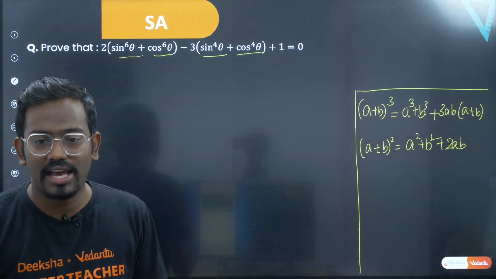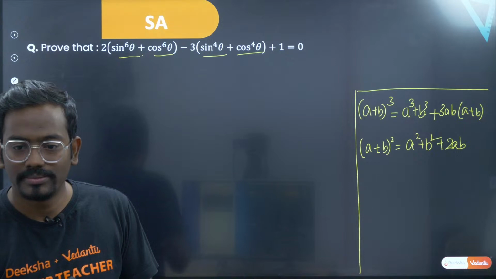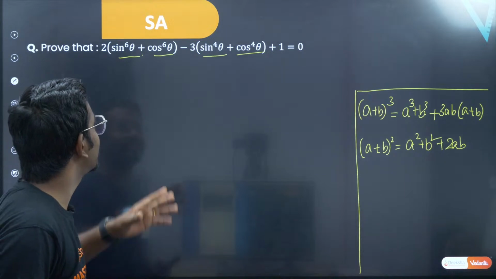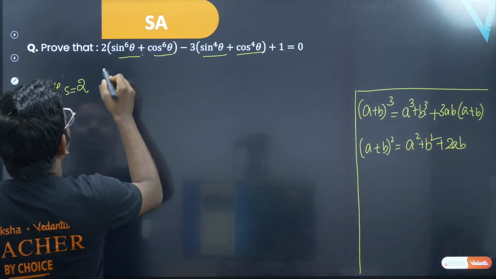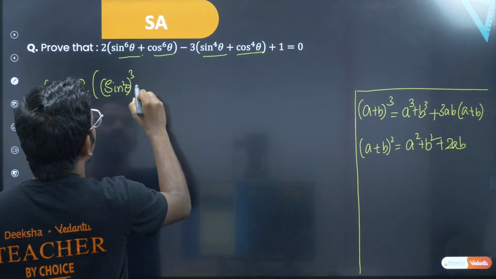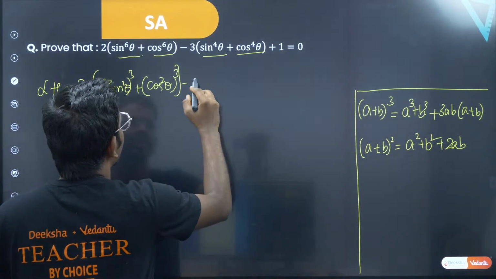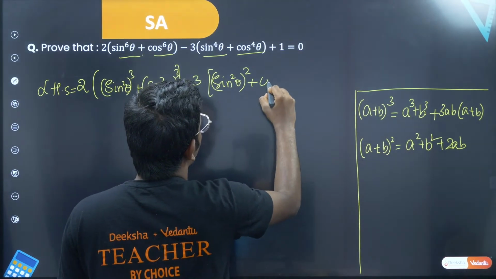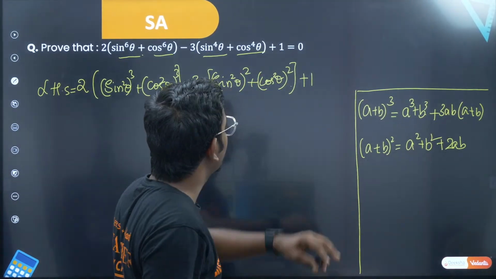Yes, sir, infinity in 1 has answered, sir, 2 times of sine square theta cube plus cos square cube. Very good. So infinity in 1 have already answered this. Sir, I can write this as 2 times of your LHS should be equal to 2 times of, can I write this as, sir, sine square whole cube theta plus cos square theta whole cube minus 3 times of sine square theta whole square plus cos square theta whole square. Very simple again. Plus 1. I'll have to prove this whole thing to be equal to 0.